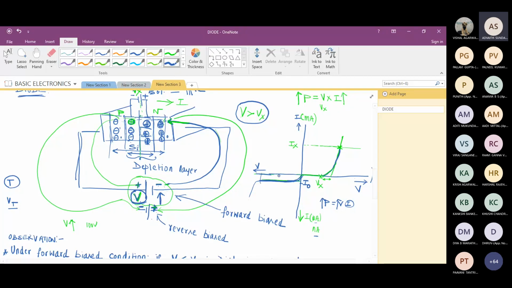Sir, of which thing? My question is, can we find the resistance of the variation, the diode current variation? No, sir. Sir, can we take the slope and then do 1 upon the slope? Exactly. So resistance, you know, is valid only in which region? It is valid in the linear region. Am I correct? Yes. As per Ohm's law, what is resistance? Voltage divided by current.